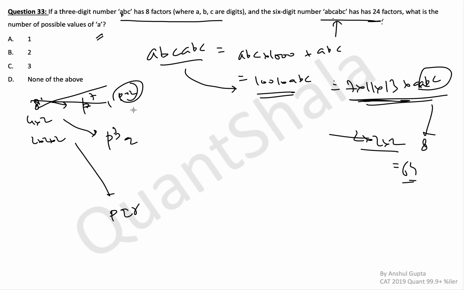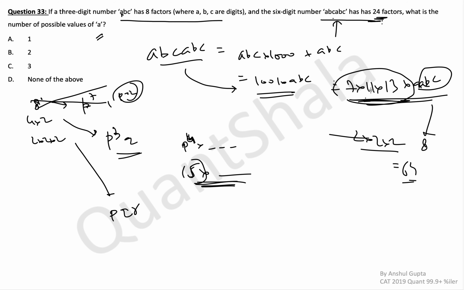For 4 multiplied by 2, p cube q. Okay. Now if let's say p is 1 of 7, 11 or 13. P cannot be 11, 13 first of all. P can only be 7. But even if it is 7 and then you are adding one more 7 on top of it, it would become something like p to the 4 multiplied by something. And the number of factors would have 5 as a factor. I mean the number of factors when you compute it, 5 will be one term there, which means the number of factors will be divisible by 5. Which is clearly not the case. Okay, so p does not contain any of this 7, 11 or 13.